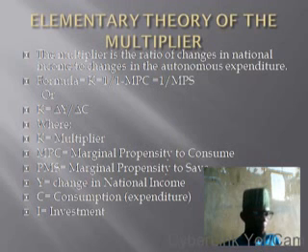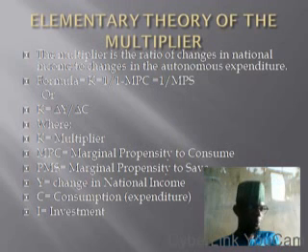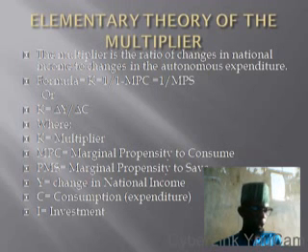Elementary theory of multiplier. What do you mean by multiplier? Multiplier, in a layman's definition, is when your income changes, what is the level of change in your consumption and savings? What is the effect the change in your income has on your consumption and saving? Is there a negative or positive effect? That's why when your government is making some economic policy, you say that the multiplier effect of this policy will be on our savings or our consumption.